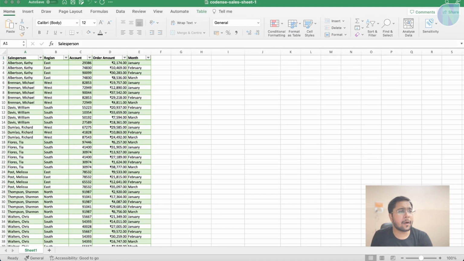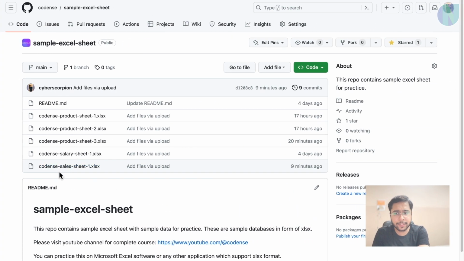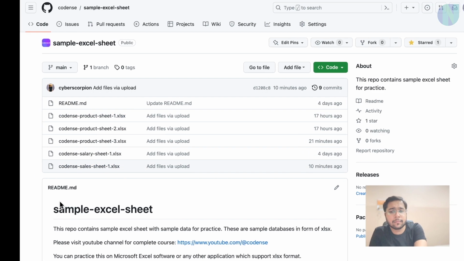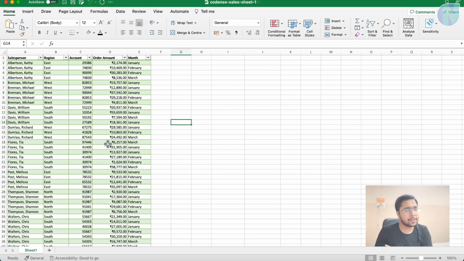Now we will see what a pivot table is in Excel. For that, I will be using this sheet. This sheet is sales sheet 1. You can again download this sheet from here, sales sheet 1. Make sure you use the correct sheet for practice. You can practice with a different sheet as well, but to get the same sheet which I am using, use that.